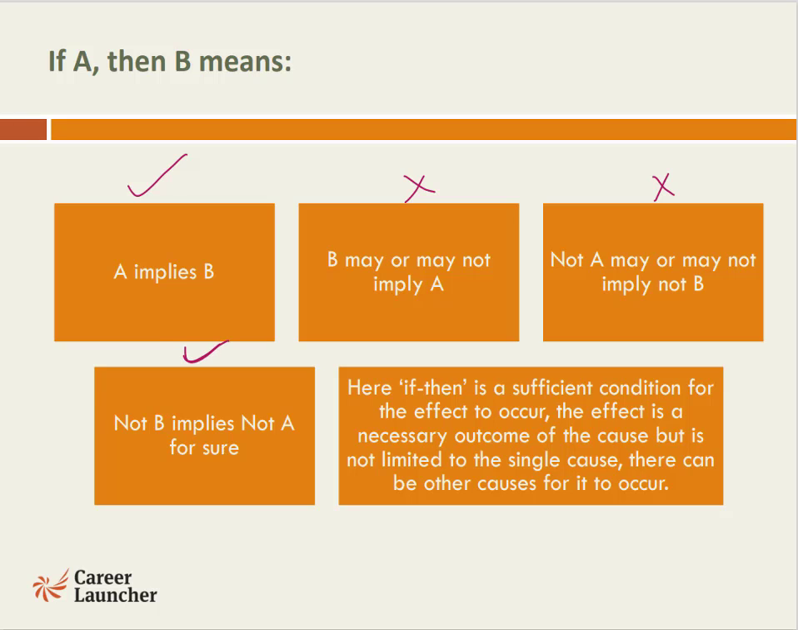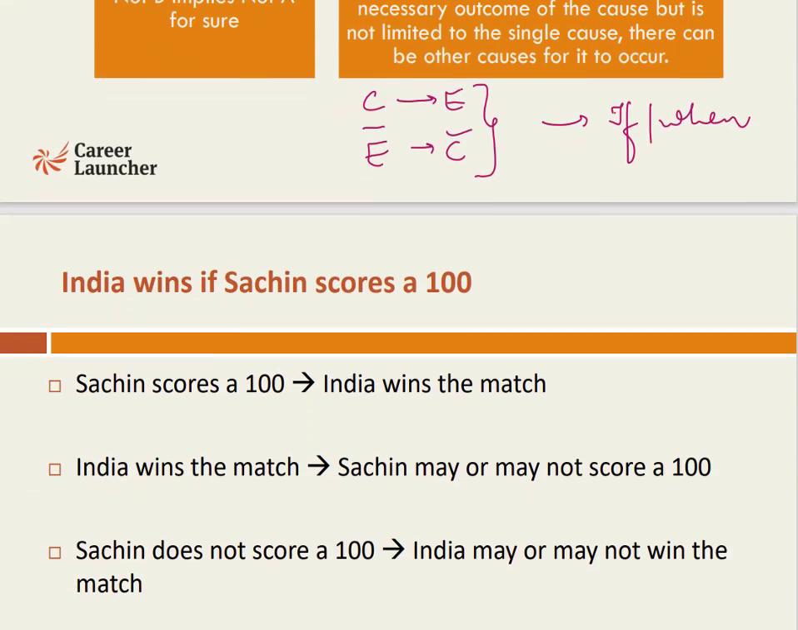You can remember this in terms of A or B, or if cause and effect seems easier to you, you can always relate it to: if cause is there, effect is there. If effect is not there, cause is not there. These are the two conclusions that one must draw whenever you see the logical connective of if, when, whenever. As you can see here, the if-then is a sufficient condition for the effect to occur. The effect is a necessary outcome of the cause, but is not limited to a single cause. There can be other causes for it to occur. That's what you need to keep in mind.